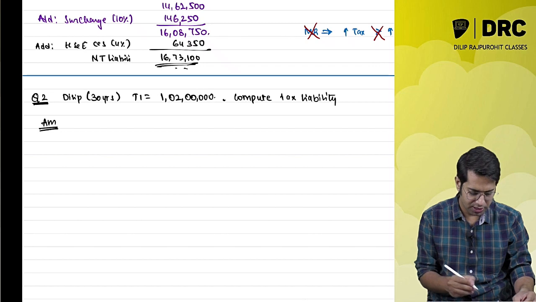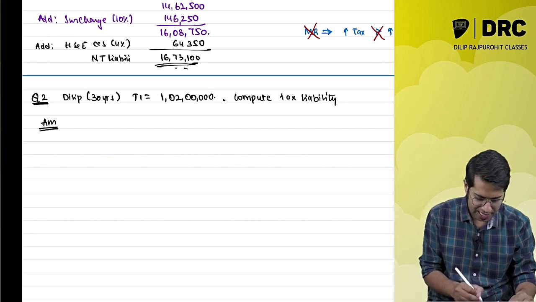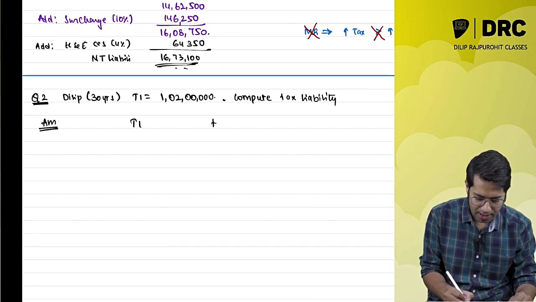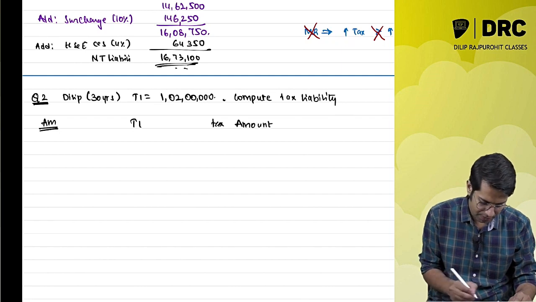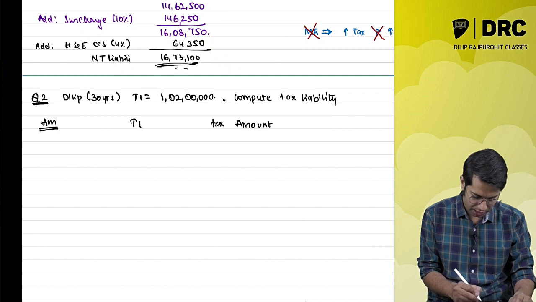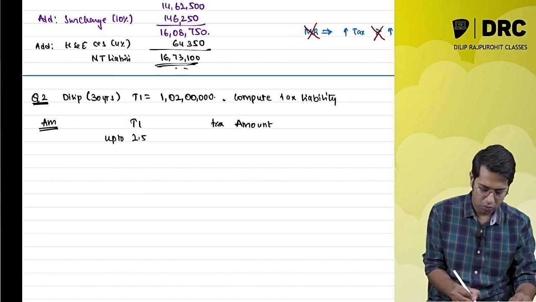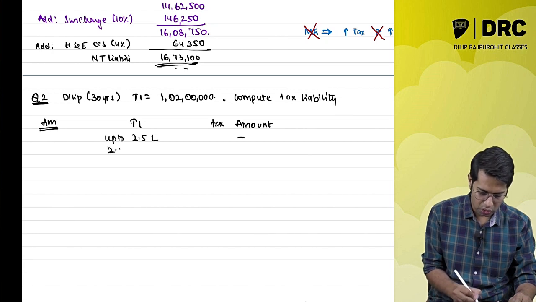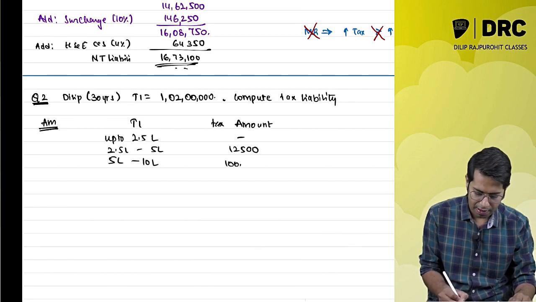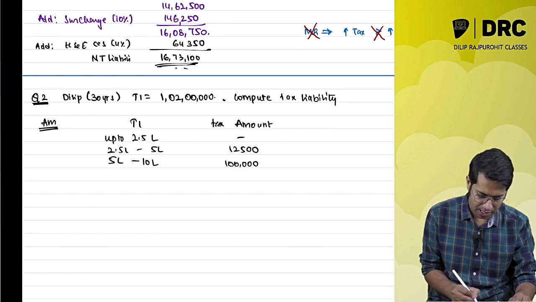Answer. What is the tax liability of Mr. Dilip? If the total income is up to 2.5 lakhs, no tax. 2.5 lakhs to 5 lakhs, it is 5%. 5 lakhs to 10 lakhs, it is 20%, and more than 10 lakhs, it is 30%.